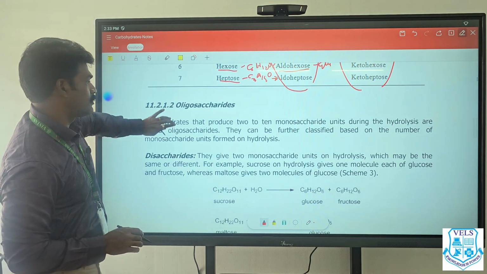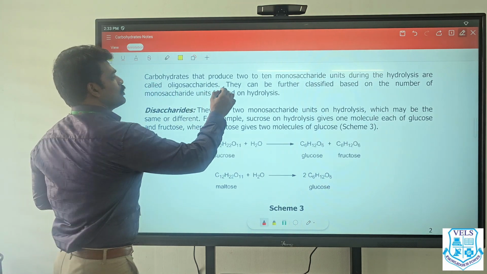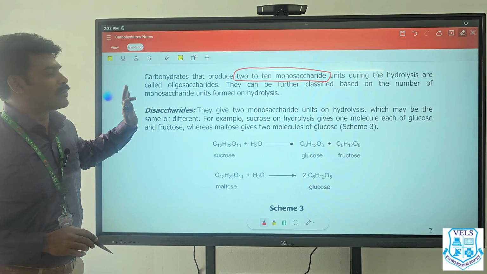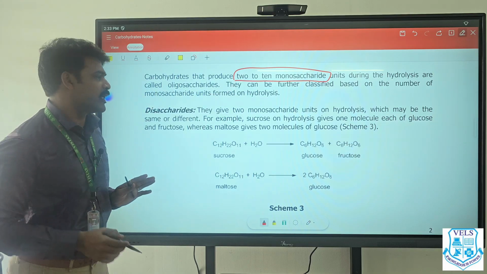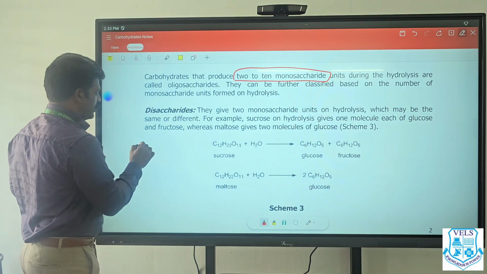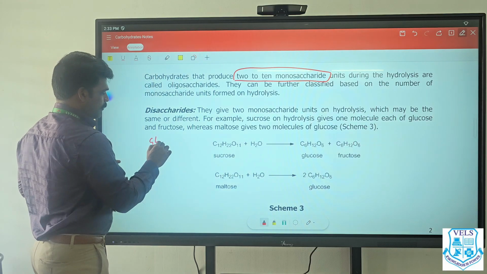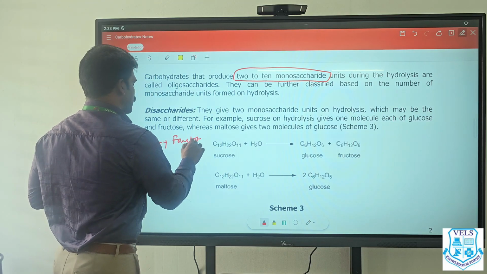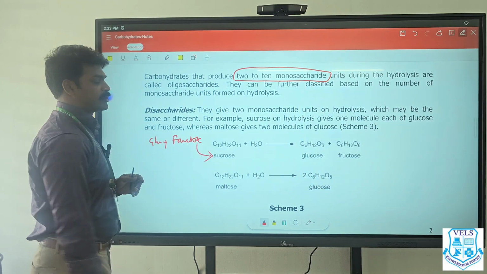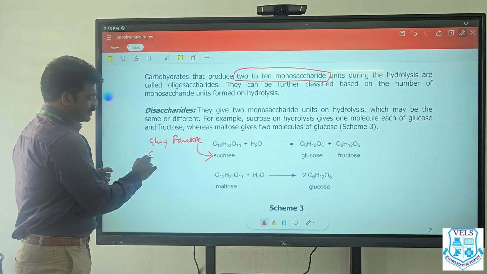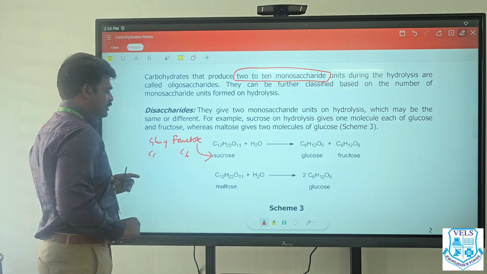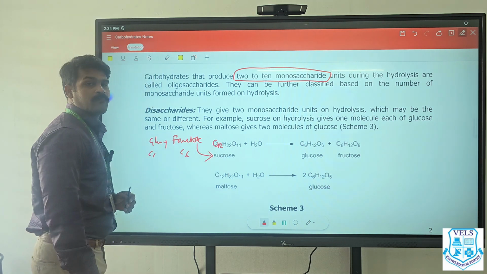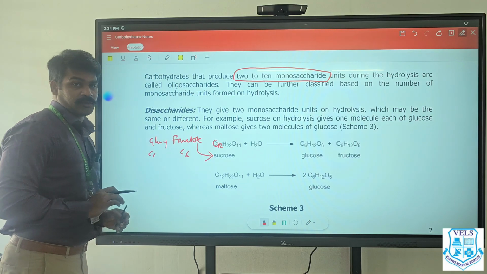Here, 2 to 10 monosaccharides means oligosaccharide. They told 2 to 10 monosaccharides. For example, glucose and fructose: one glucose and one fructose is there. That is called sucrose. Glucose contains C6, fructose contains C6. So how many carbons should be there? C12. That is sucrose.